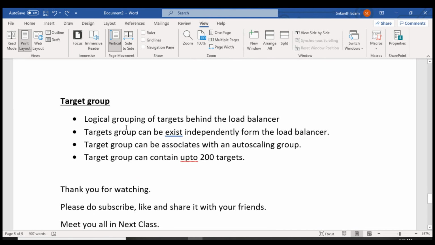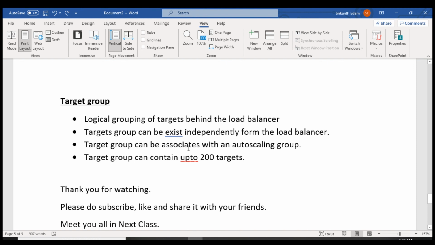Next is target group, a logical grouping of targets behind the load balancer. Target group is nothing, guys. Here, in the target group, you add the EC2 instances. So those are called targets. It is a logical group of EC2 instances behind the load balancer. Target groups can exist independently from the load balancer, so they can work independently from the load balancer.